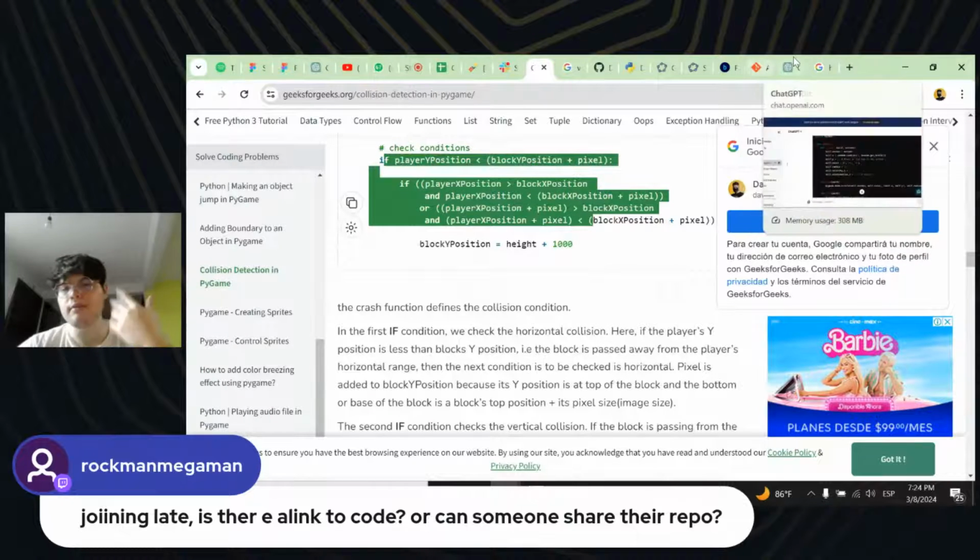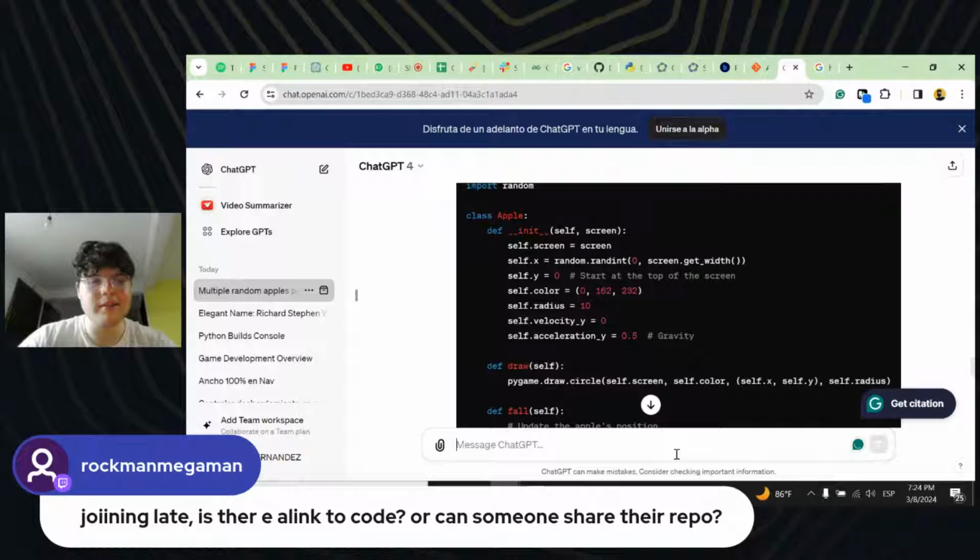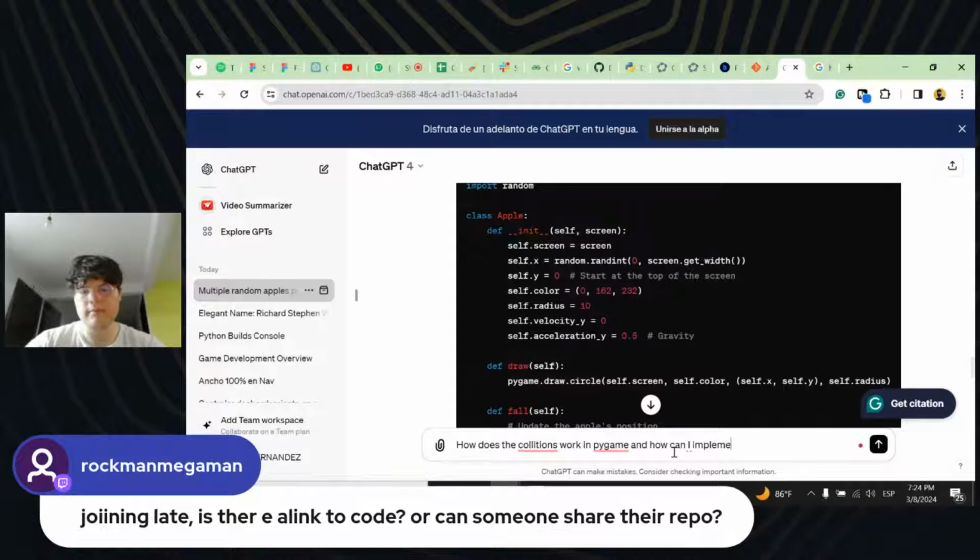Okay. So instead of doing this, let's just try to ask ChatGPT: how does the collision work in PyGame, and how can I implement it on my code?